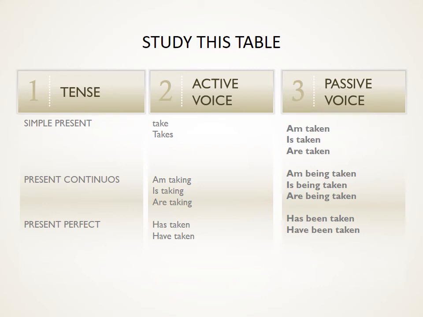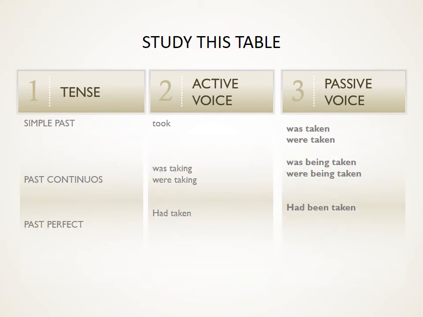Next, simple past. She took good care of her mother. Her mother was taken good care of. They were taken good care of.